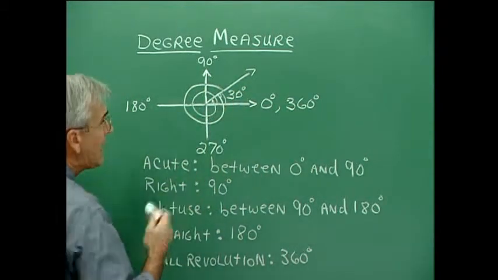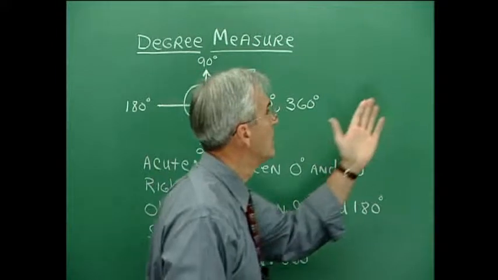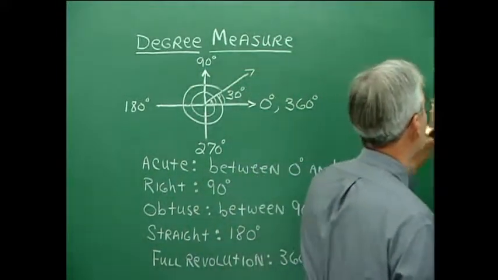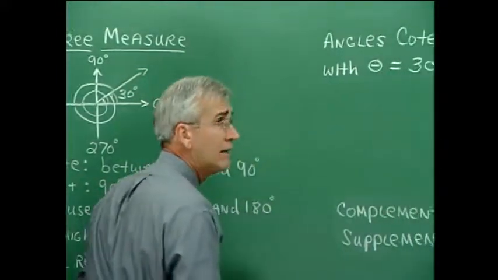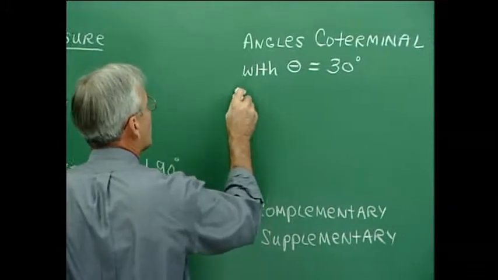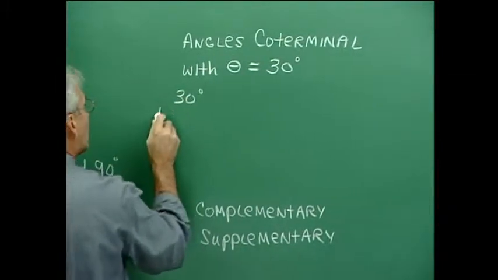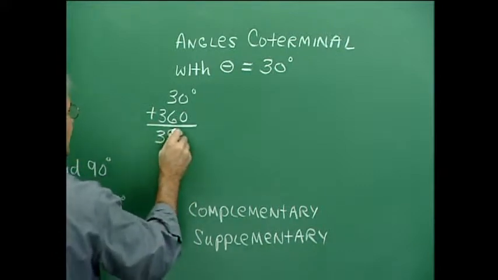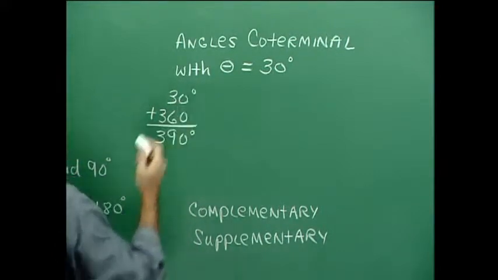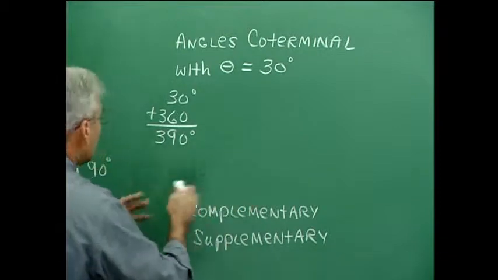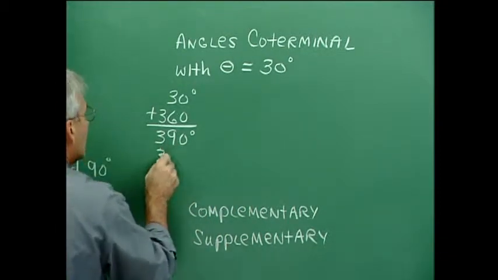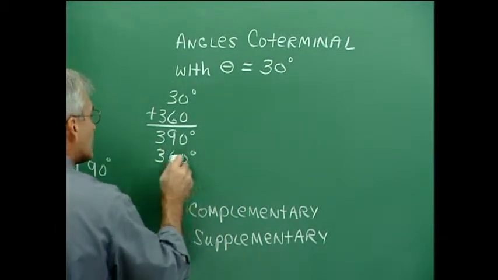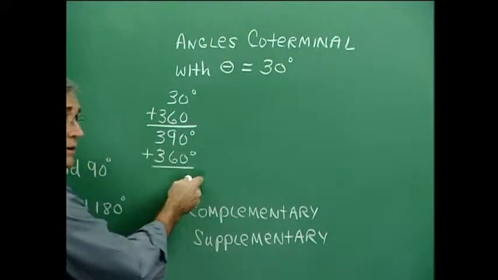Now, algebraically, we would do the calculation like this. If we want to calculate angles coterminal with an angle theta of 30 degrees, then we could say it's 30 degrees plus 360 degrees, or a 390 degree angle would be coterminal with that one. And another one would be, well, let's take this angle and add 360 degrees again, and we would have another coterminal angle.